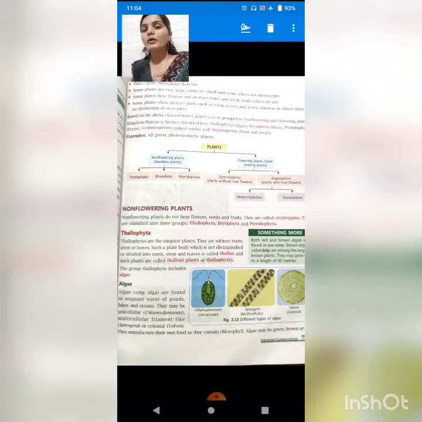So if we talk about the non-flowering plants, there are three categories: Thallophyta, Bryophyta and Pteridophyta. See, students, you have to always learn in this sequence, firstly the Thallophyta, then Bryophyta, then Pteridophyta, because this is the sequence of their complexity. Means Thallophyta will be somewhat simple compared to Bryophyta. Bryophyta will be somewhat more complex than Thallophyta. Then Pteridophyta will be somewhat more complex than Bryophyta.